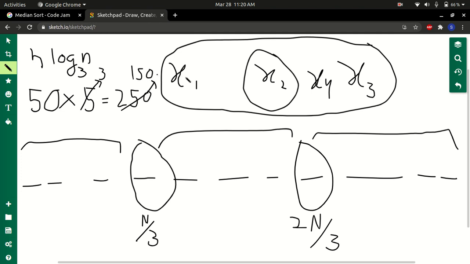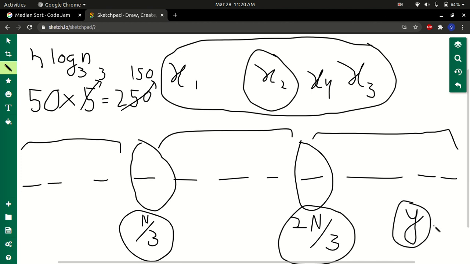So how will ternary search help us? Let's say this element is the first 1/3 element and this element is the second 1/3 element, and y is the new element. So we do a query on these three, and the judge tells us the median. Now if the median is y, then y must belong in this region. It must be between the n by third element and the 2n by third element. So we move on to this between region.